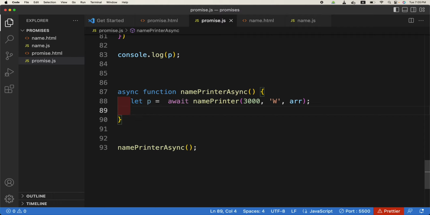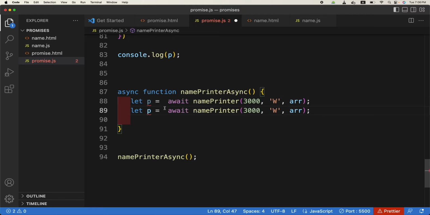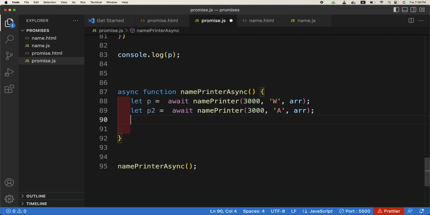Now there are two things you need to be careful about. If you need to print all the values in sequence, you can copy and paste this, and so on.